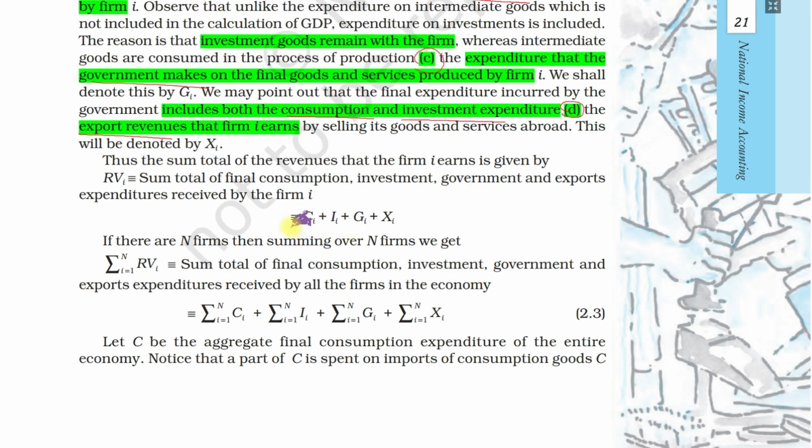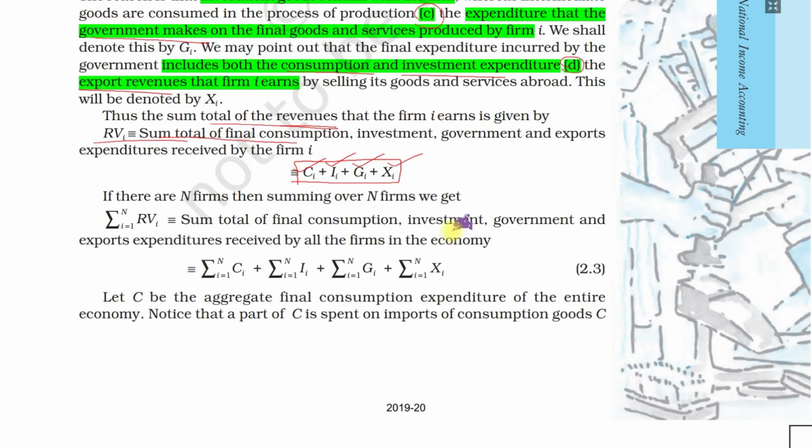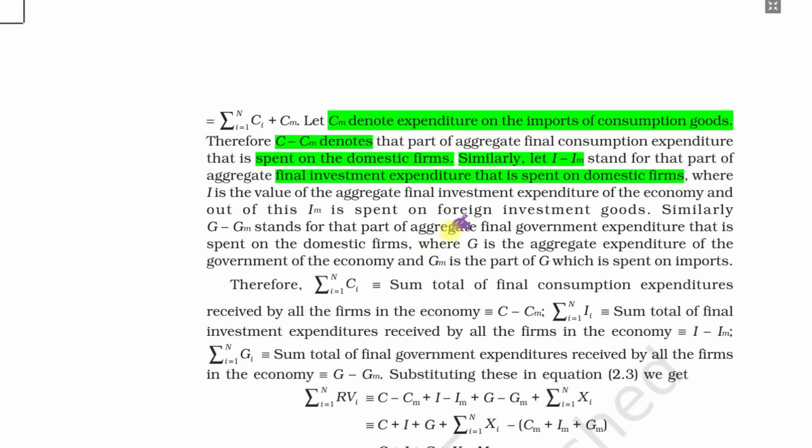So how do we calculate it? We add up all these things to get the sum total of final revenue which the firms earn from consumption, investment, government, and export revenue. Now we have to measure for the economy only what is produced within the country. So we subtract imports, the expenditure made on imported goods.